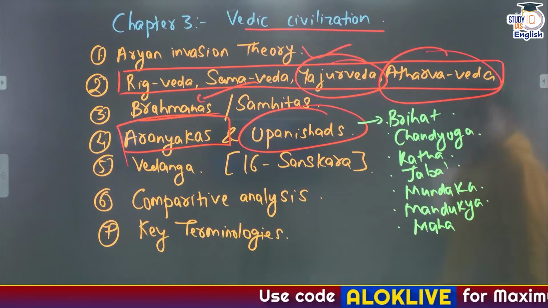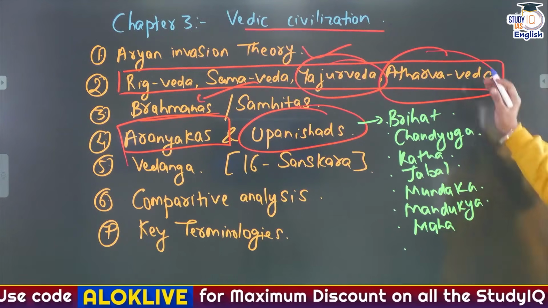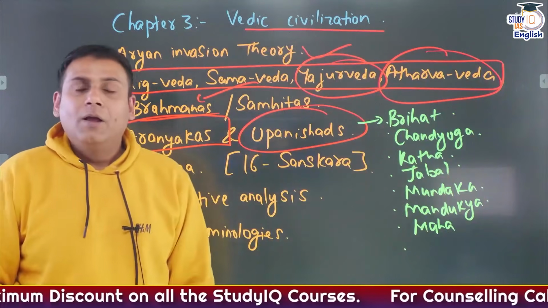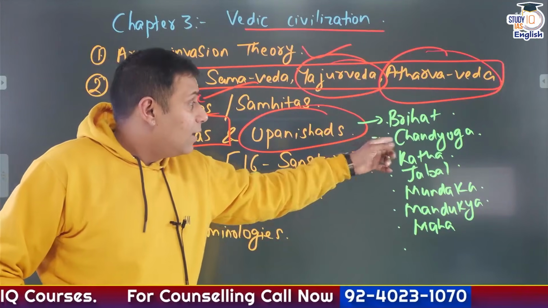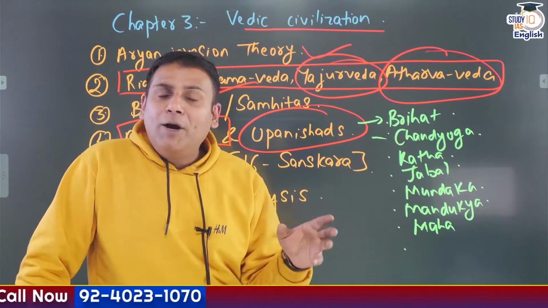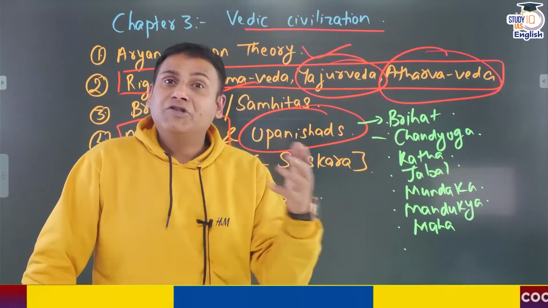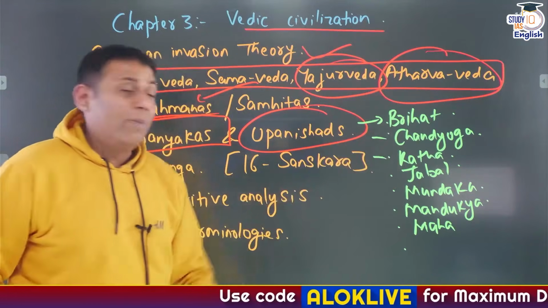Maha Upanishad. Okay, so these are the important Upanishads that you need to throw light on. Like the concept of Tattvamasi, it finds mention in which Upanishad? Chandogya Upanishad. A question asked by UPSC: the dialogue between a 13-year-old boy Nachiketa and Yama, that is the god of death, it finds mention in which Upanishad? So it finds mention in Katha Upanishad.